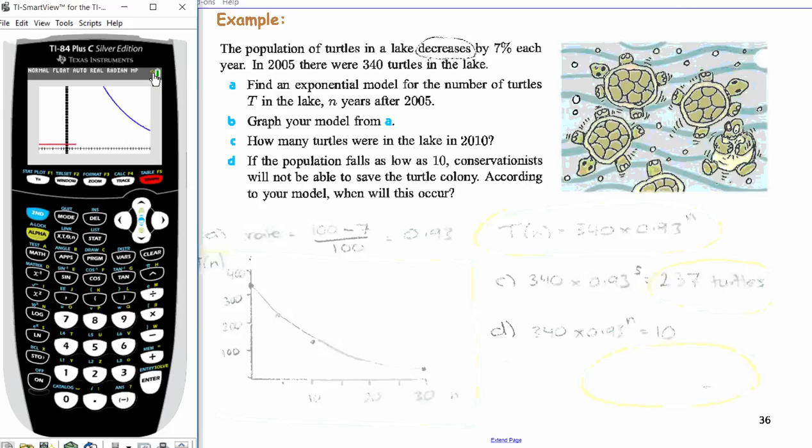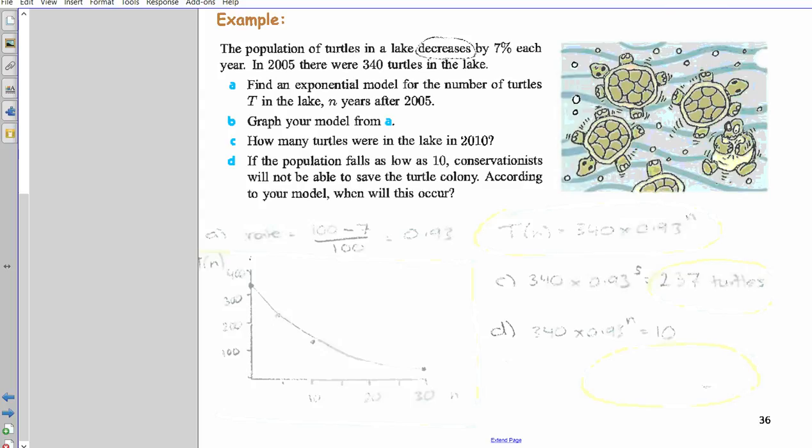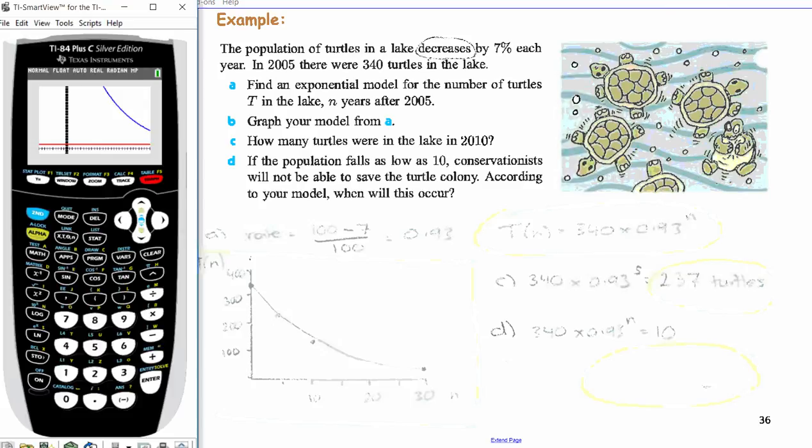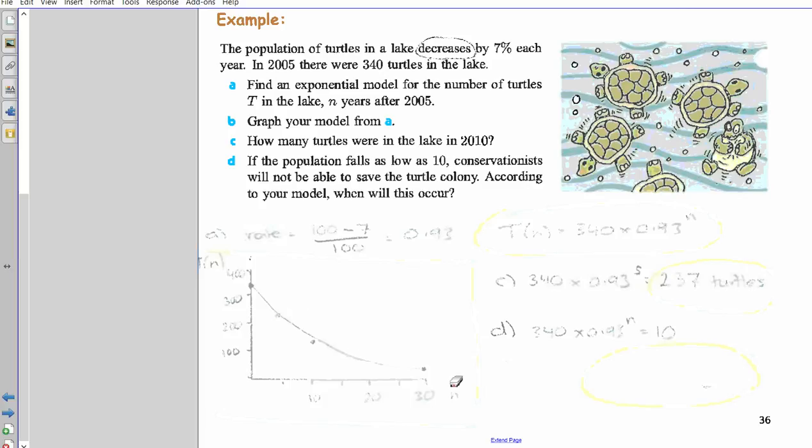So we can't see at the moment. 340 is the original population, so my Ymax has to be greater than 340 because it starts there. Actually, to be honest, I don't need to make it greater than 340, but I'm going to do that just to show you the graph. So I'm going to make my Ymax about 400, just so you can see the graph a bit better. Confirm, it's a good thing too, because it confirms the graph that you've got looks correct. And come back to graph, there you are.